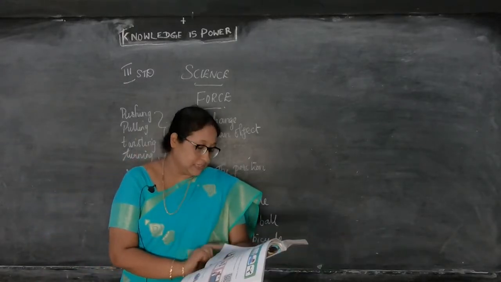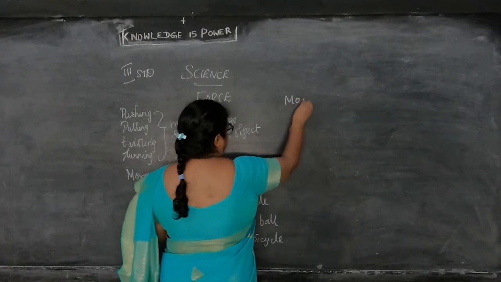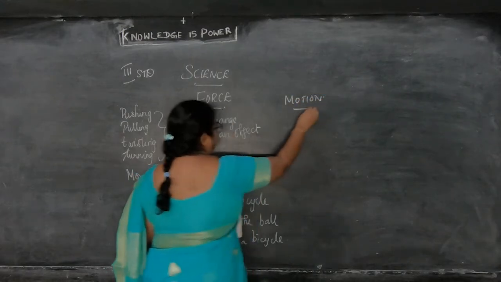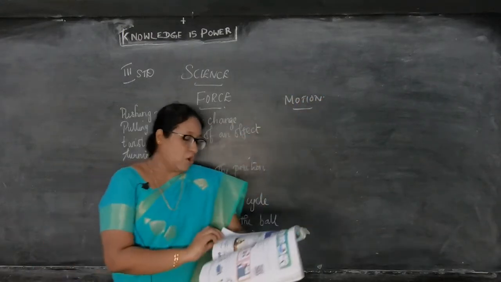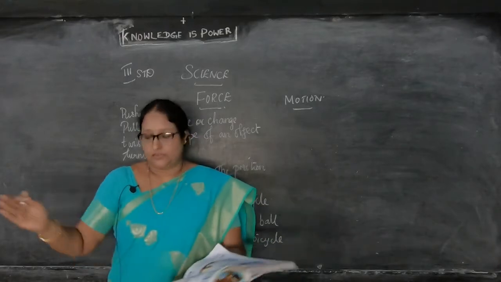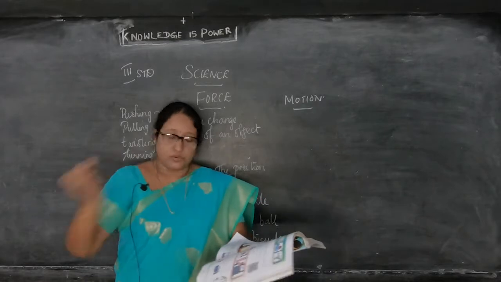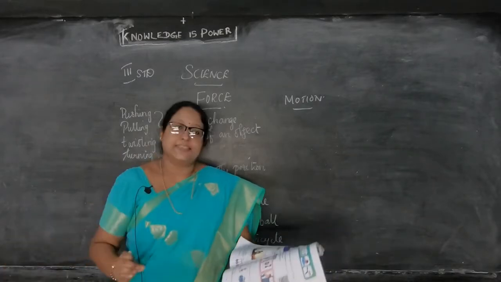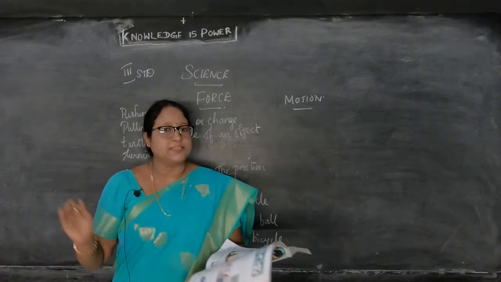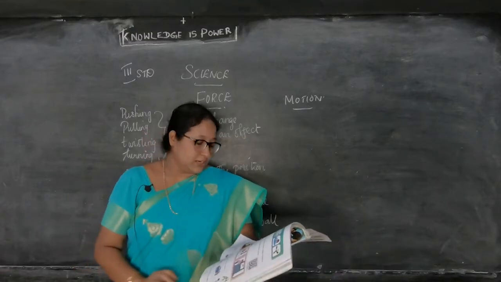Next we are going to see is motion. Motion means iyakam. Okay, they are movement. When an object or a thing moves from one place to another, from here to that side, it is said to be in motion. Okay, that is moving from one place to another. It is called as a motion. What is motion?